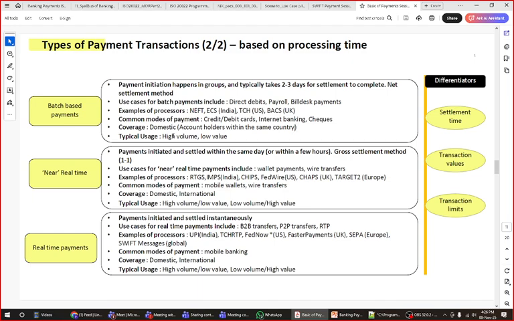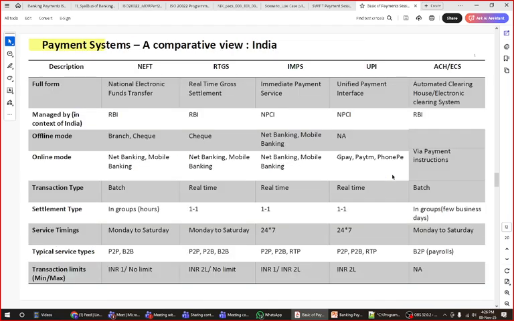Okay, and also if you are designing scenarios for this payment system, it will be helpful for you. So settlement time, transaction values, and transaction limit, based on these three, this is divided. The next part we are going to discuss is... No, go ahead.